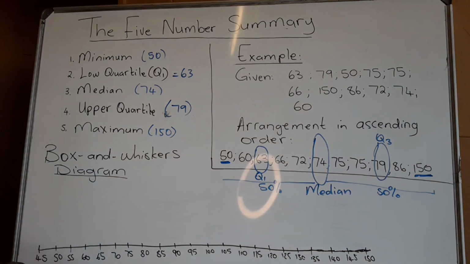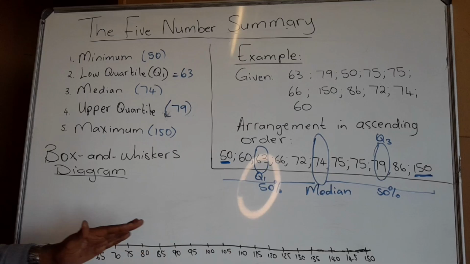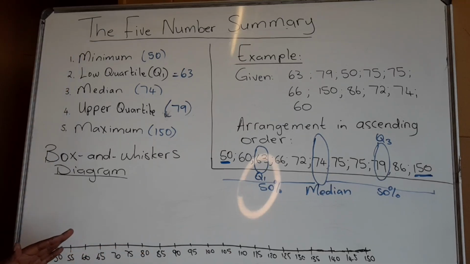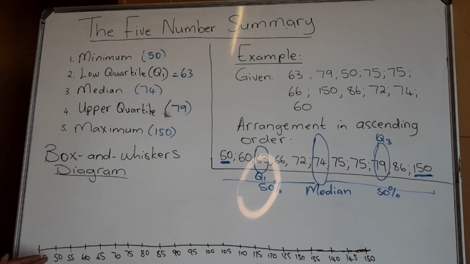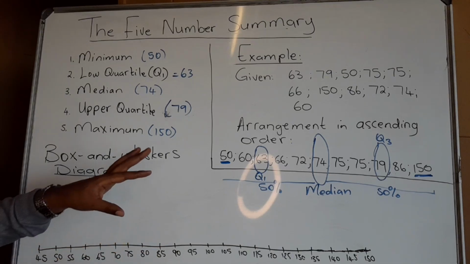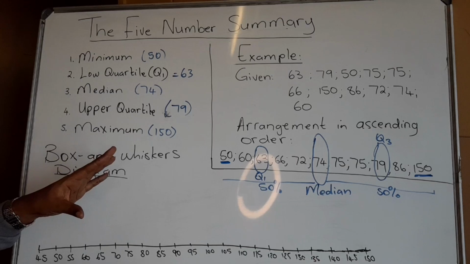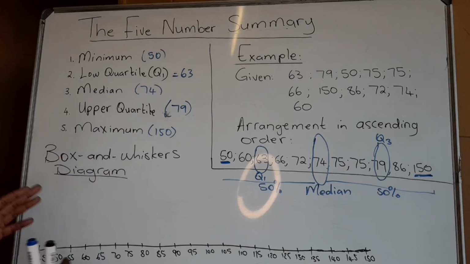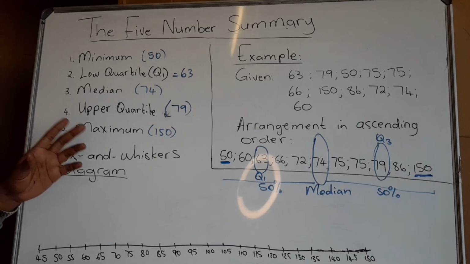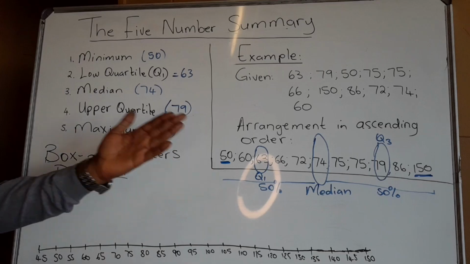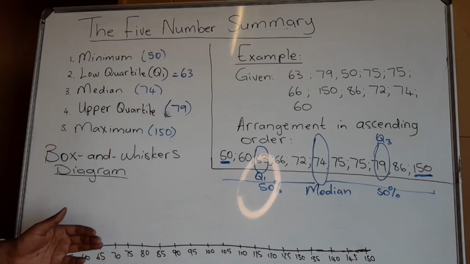Therefore, when sketching the box and whiskers diagram, it is very important that you start with a scale. So you present a scale first before putting the numbers on the box and whiskers. The scale here works in counting in 5s. I started it from 45 just for control. I know I could have done 50 as well, but it's fine. I counted in 5s because I feel that's the best way to represent as much of my numbers as possible. 10s would give me too big a gap between numbers, but of course you can use others. If I use 1s on the other hand, I could not fit them on the board, or you would not be able to see them.